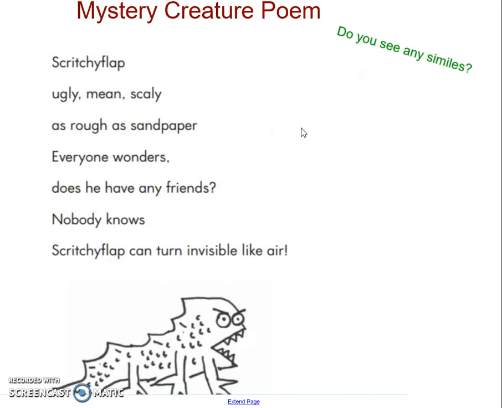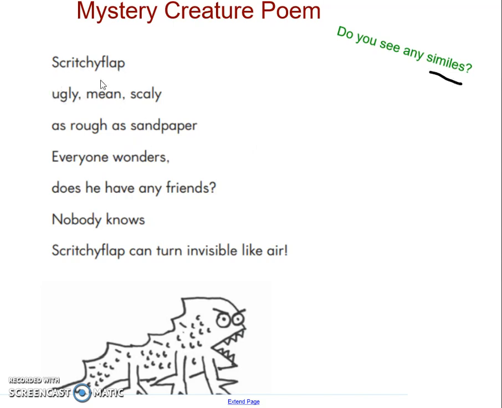Today, we're going to start planning a mystery creature poem. Here's an example of what a mystery creature poem is. While I'm reading it, I want you to look and see if you can see any similes in this poem.